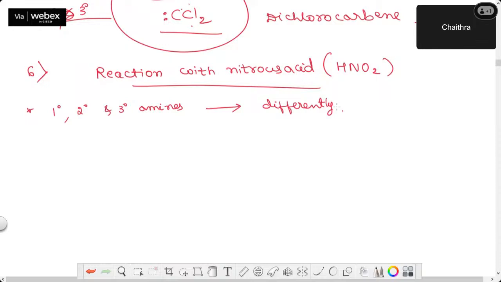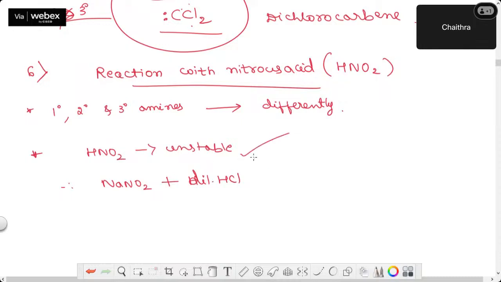Okay. So one more thing you have to note down here is that this nitrous acid, whatever I wrote, is unstable. Therefore, you have to do the in situ preparation by adding sodium nitrite and dilute HCl. So you don't take HNO2 directly.